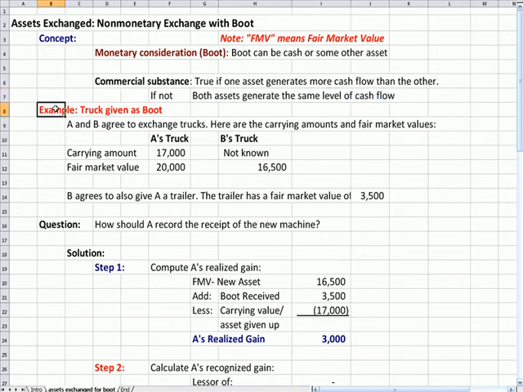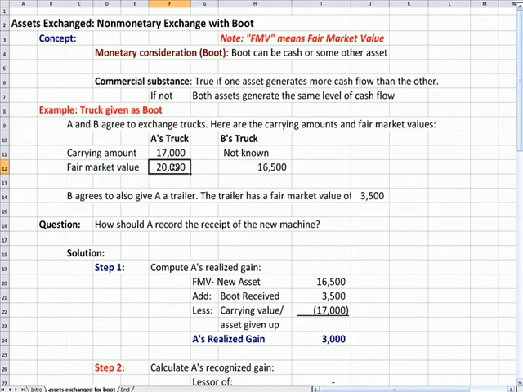So here's my example with a truck given as boot or given as consideration, like a payment. A and B agree to exchange trucks. Here are the carrying amounts of the trucks and their fair market values. So here's the carrying amount and fair value for A. And you'll notice that for B, the carrying amount for B is not known. But we do have fair market values for both assets.